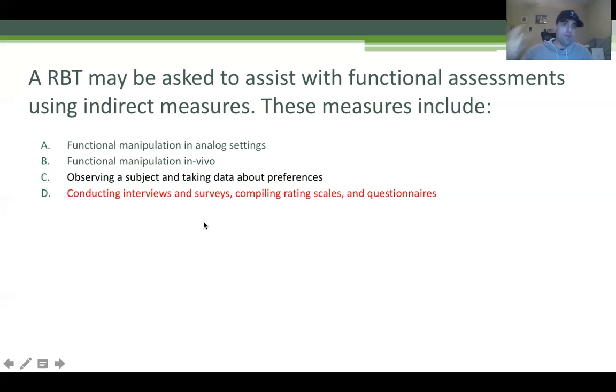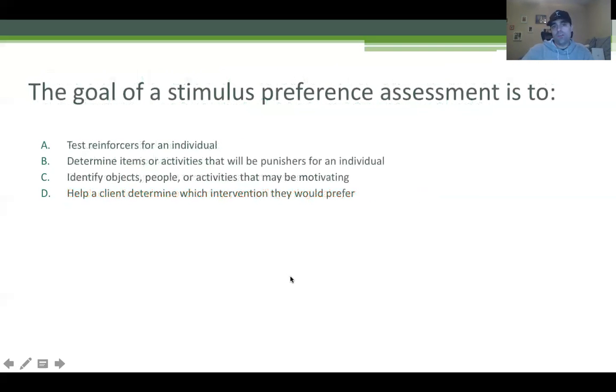So a little tip: in the question, look for the keywords. You know you're looking for something where we're not actually observing a subject. And so that should make that question easy, because in A, B, and C, we're all observing the client or a subject. The goal of a stimulus preference assessment is to, so let's go back to our idea. What is a preference assessment? Well, we're looking for something the client may like. Stimulus is just an item, a thing.